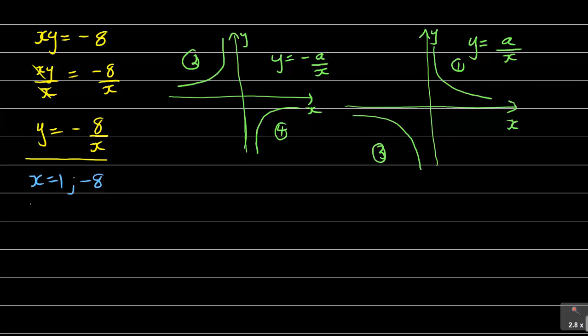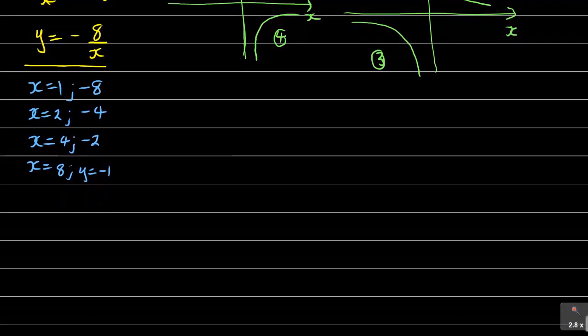So when x is 2, you see that y is minus 4, and then when x is equal to 3, it won't go into 8, and then you try 4, y is minus 2, and then when x is equal to 8, y is equal to minus 1. So this can give you an idea which side it is. So if you start to sketch from this, you can actually try. Remember, they don't want you to show much of the working, they just want you to sketch.